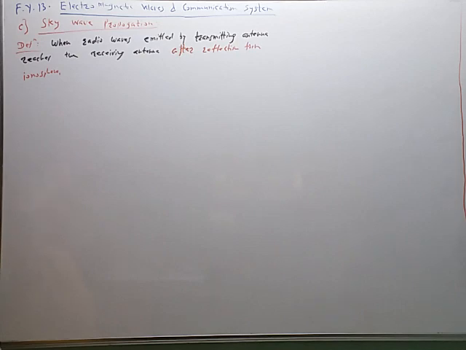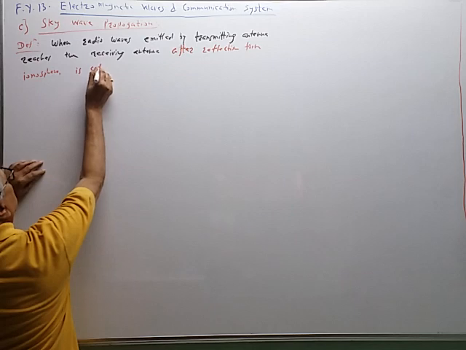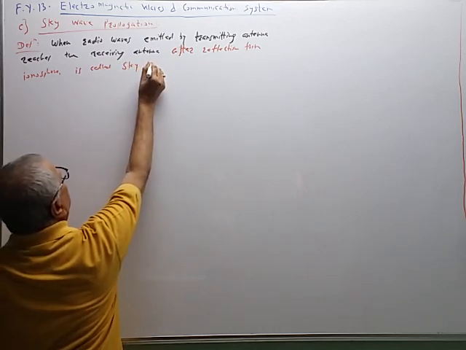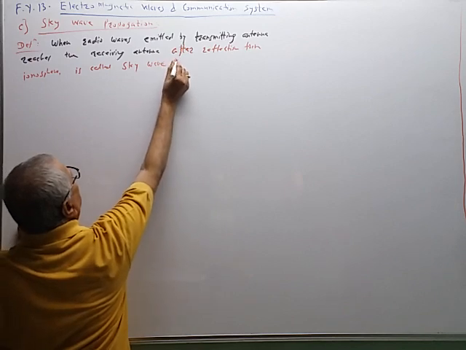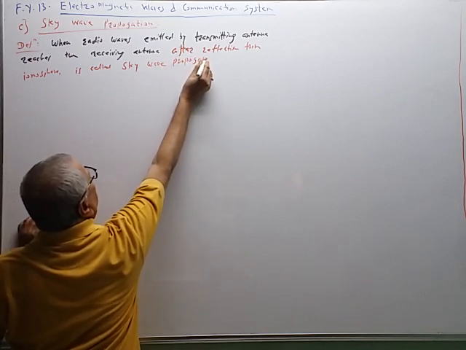So this mode of propagation, when the radio wave emitted by the transmitting antenna reaches the receiving antenna after reflection from the ionosphere, is called sky wave propagation.